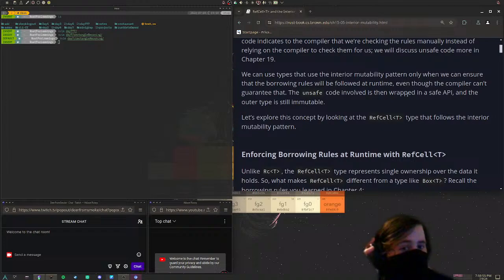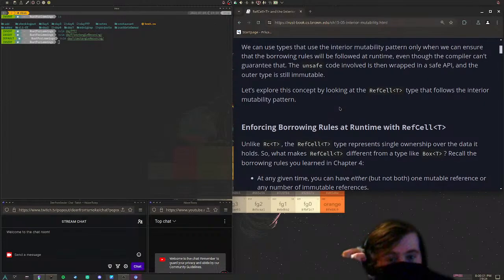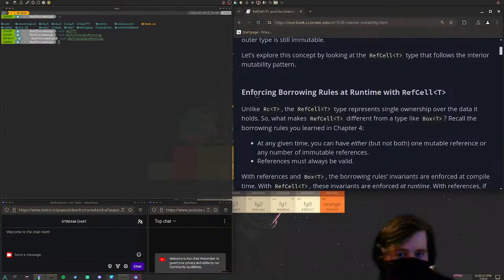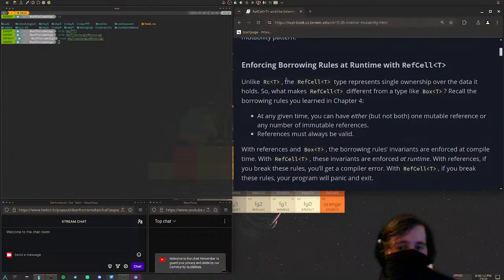The unsafe code involved is then wrapped in a safe API, and the outer type is still immutable. Let's explore this concept by looking at the RefCell type that follows the interior mutability pattern, enforcing borrowing rules at runtime with RefCell. Unlike Rc, the RefCell type represents single ownership over the data it holds.